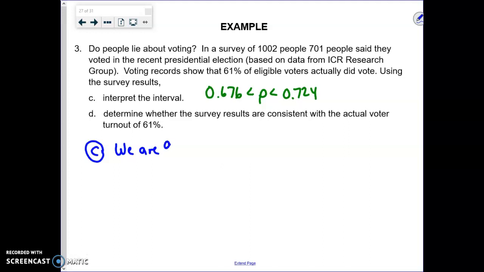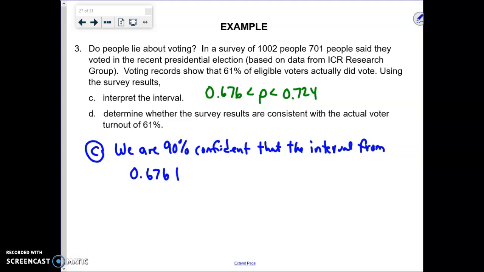we are 90% confident that the interval from 0.676 to 0.724 contains the population proportion.